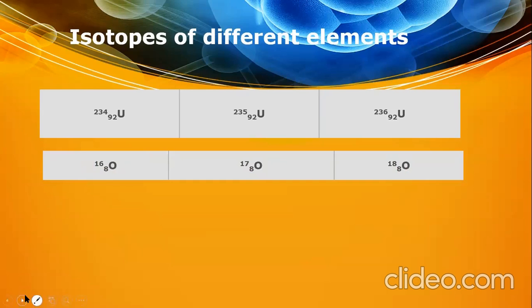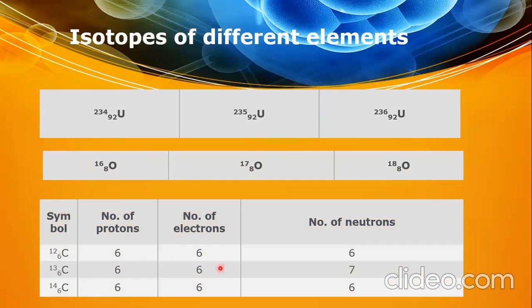Now again, the carbon element, as we have learned earlier, has atomic number 6. The atomic number remains the same, but the number of neutrons is changing. So the mass number or atomic mass is 12, 13, 14.